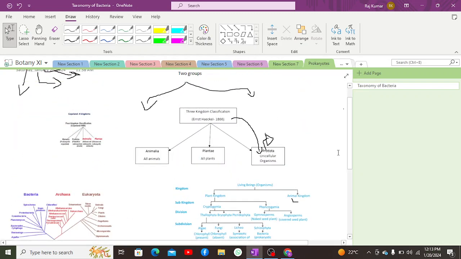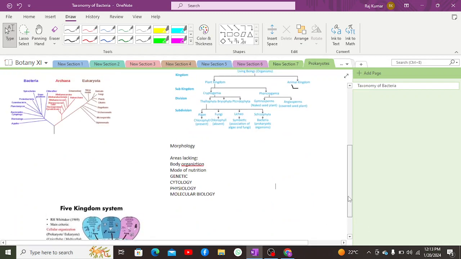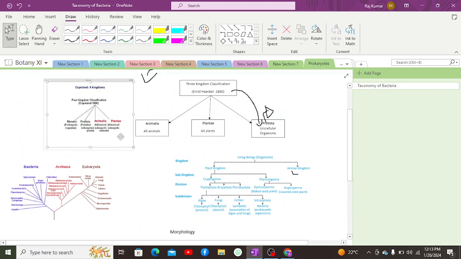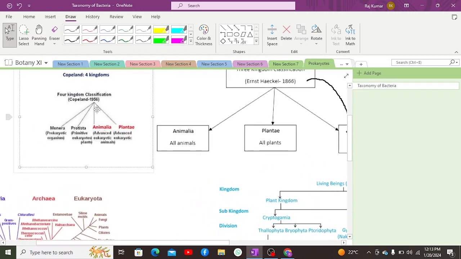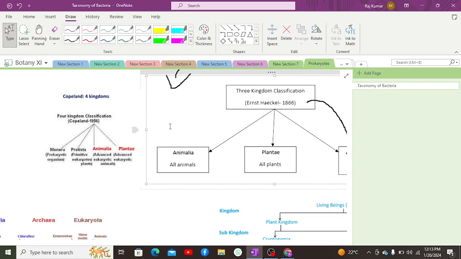Now, when eukaryotic and prokaryotic organisms were introduced, Edward Chatton introduced the two empire system, eukaryotic and prokaryotic. At that moment, Copeland in 1956 classified prokaryotes, which were previously placed in kingdom Protista, because Protista at that time included unicellular prokaryotes as well as unicellular eukaryotes.